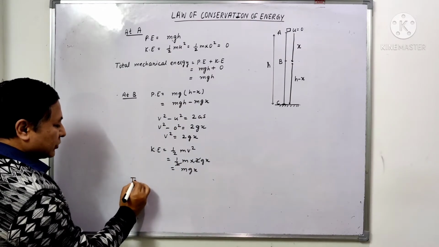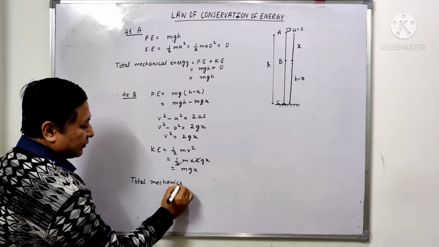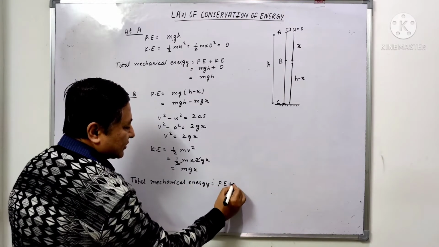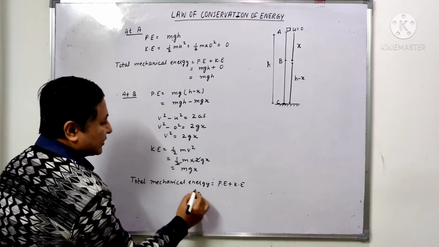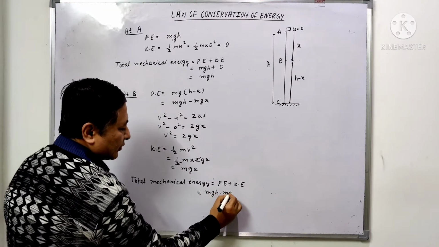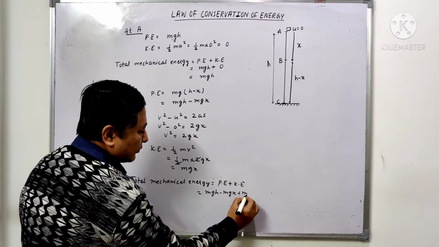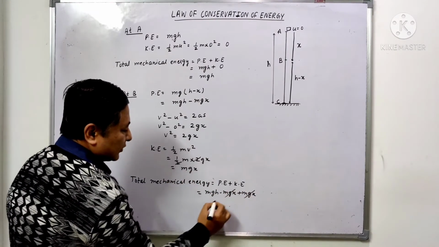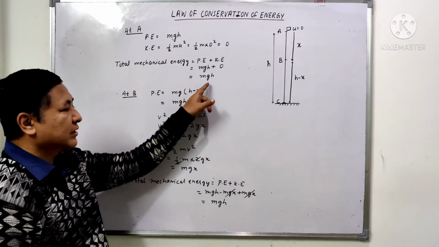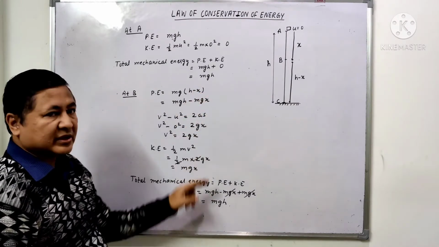So now we will calculate the total mechanical energy. Total mechanical energy is equal to potential energy plus kinetic energy. Potential energy is mgh minus mgx, and the kinetic energy is mgx. So this will cancel. So the total mechanical energy is mgh. Earlier also the total mechanical energy was mgh, and now also it is mgh. So you can see that it is conserved here.